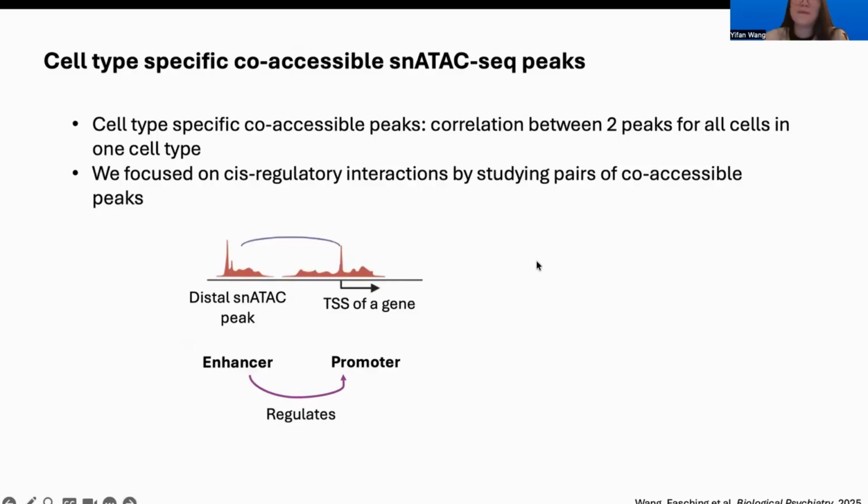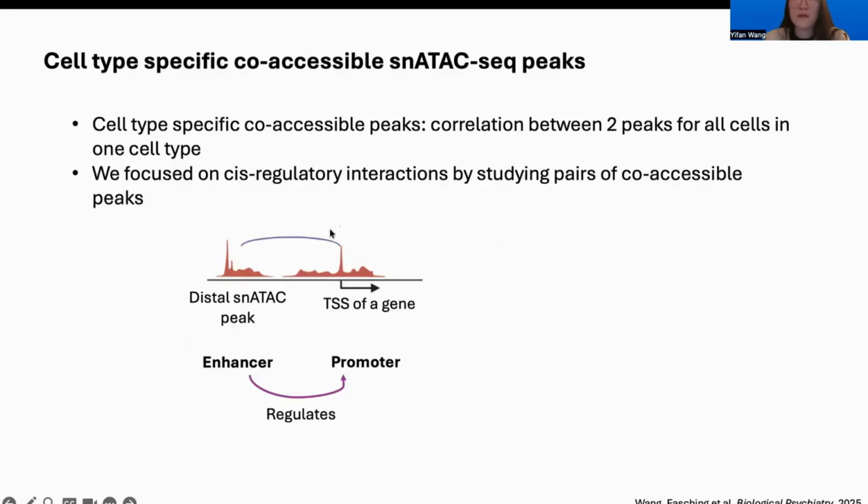With the open chromatin regions that we identified in the single-cell ATAC-seq data, the next question we would like to pursue is to take a look at the co-accessible single-cell ATAC-seq peaks. By co-accessible, we mean how likely two peaks are to be open in the same cell for the same cell type. We calculated these co-accessible peaks, and with that, we focus on the cis-regulatory interactions by studying these pairs of co-accessible peaks, as I'm showing here.